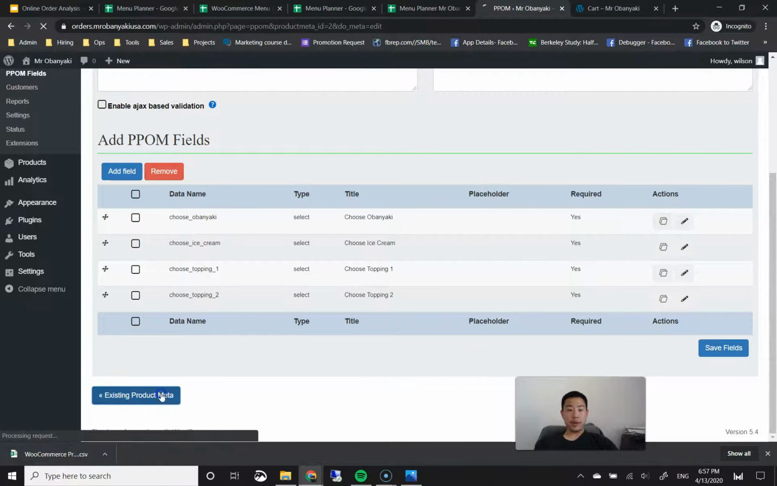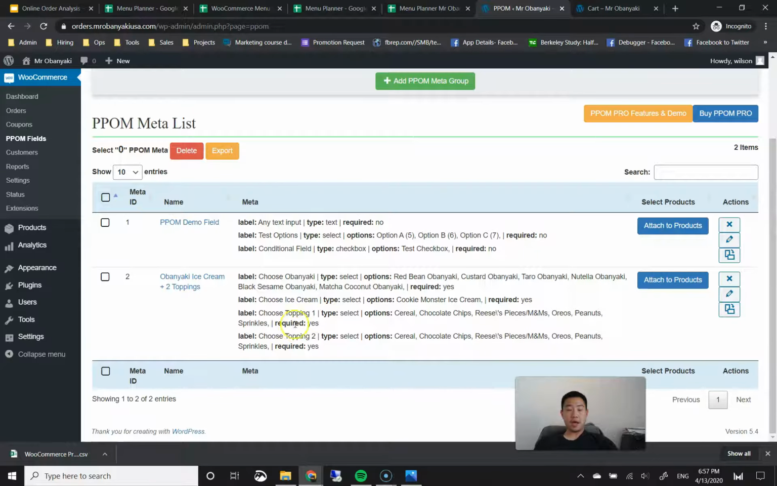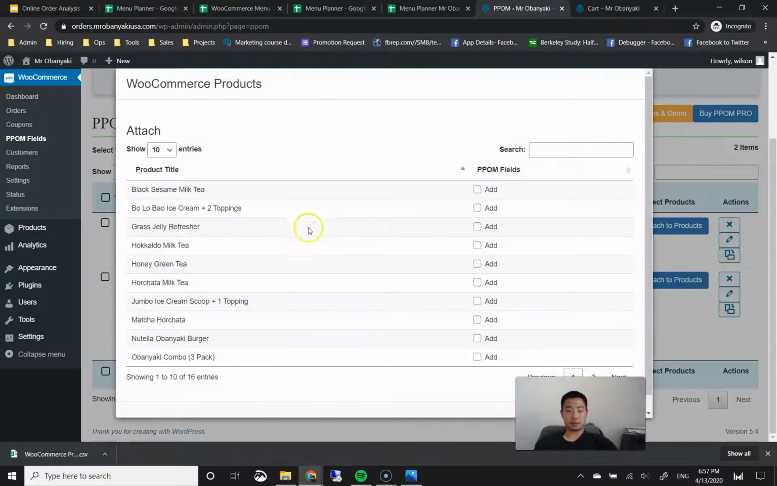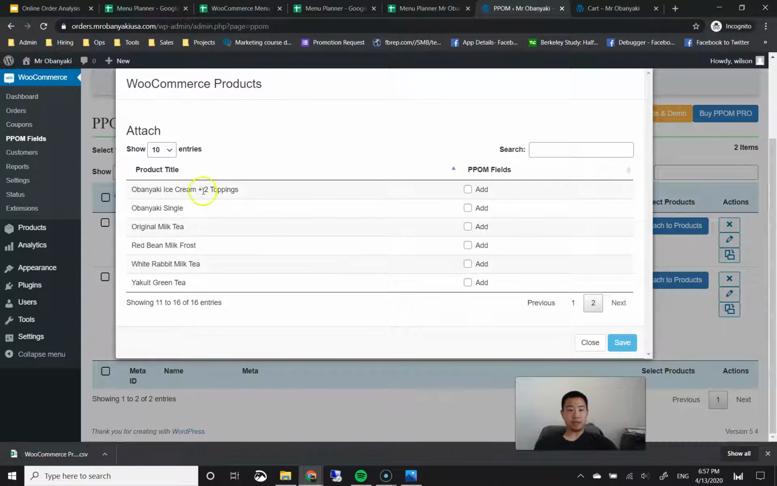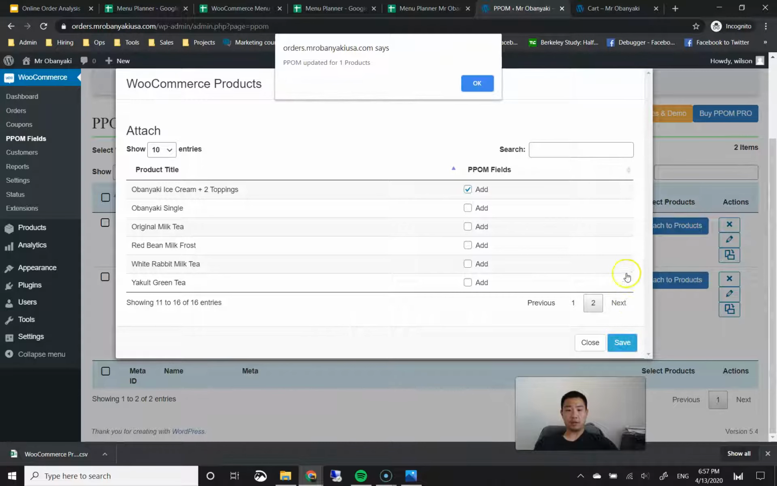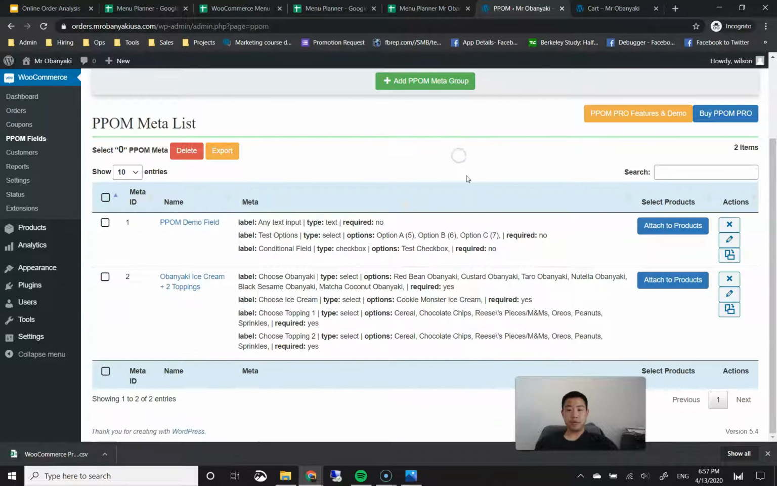Then I'm going to go back to existing product meta. And the way we attach all of these options onto the Obunyaki ice cream plus 2 toppings menu item is that we click on this attach to products. Then there's page numbers here. I'm going to go to page 2 and find this Obunyaki ice cream plus 2 toppings. I'm going to click the checkbox next to where it says add, and then click on save. And then you should get a confirmation saying that the PPOM was updated for 1 product. Click on OK, and that should be good.